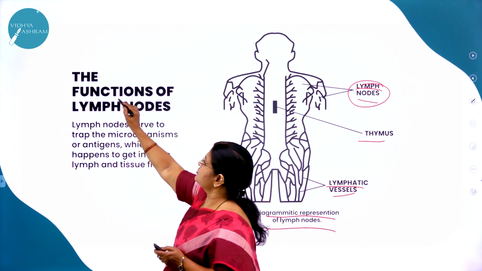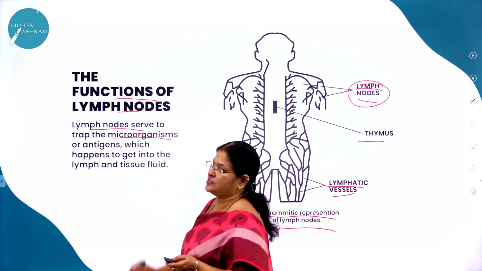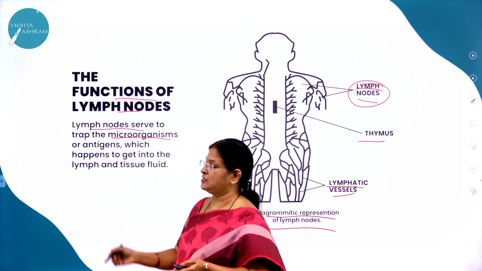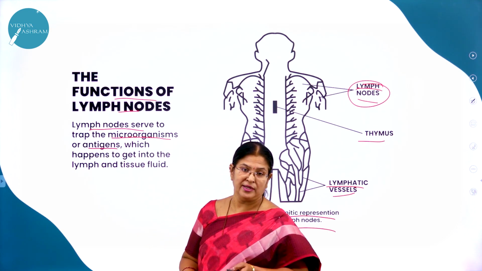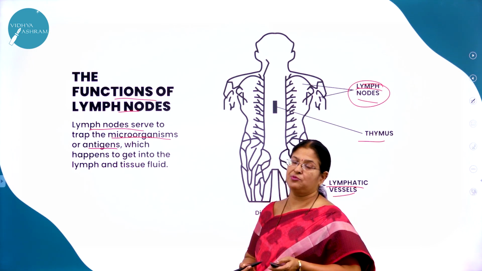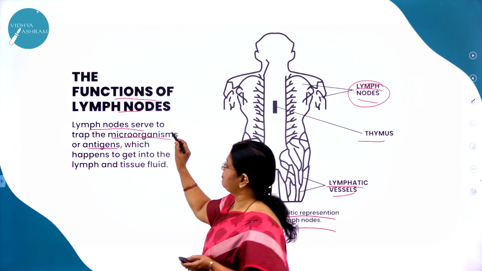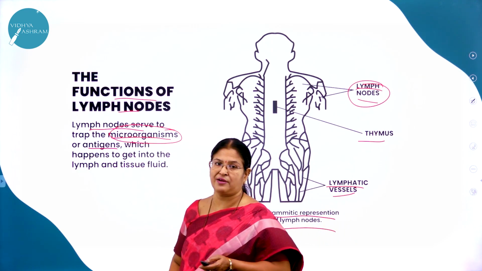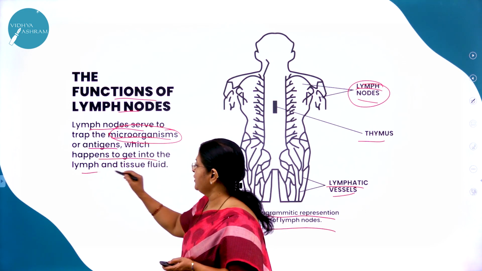Right. So what are the functions of lymph nodes? Lymph nodes serve to trap the microorganisms. What are the microorganisms otherwise called? The antigens. So lymph nodes act as a defensive mechanism to fight against the disease-causing organism. Why? Because they are going to trap the microorganisms which enter our body and get into the lymph and tissue fluid.